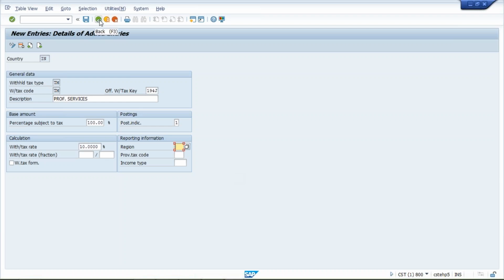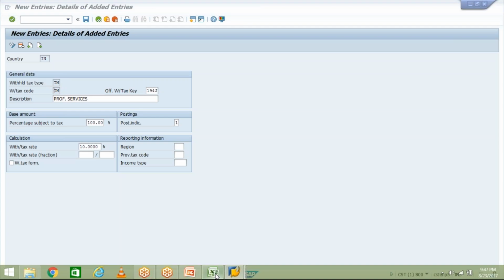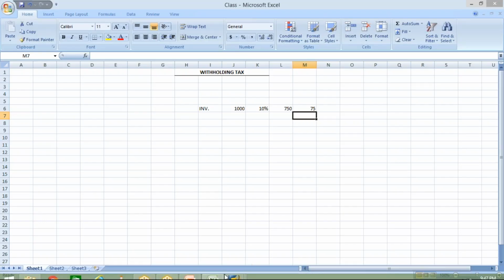Now, here I have created a tax percentage. Now, what is the use of withholding tax type? In tax type, I have selected gross amount. So under one withholding tax type, let's suppose we have created a tax type called TM.